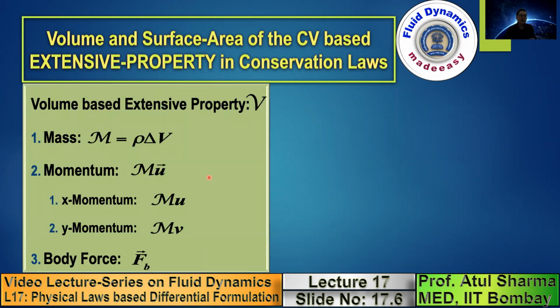So these are the volume-based extensive properties that we encounter while applying the conservation law. Which are the variables which depend on volume? They are the mass, x momentum, y momentum, and body force. These are volume-based extensive properties, because they depend on the volume of the control volume.